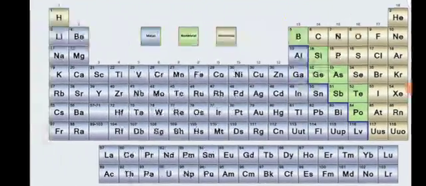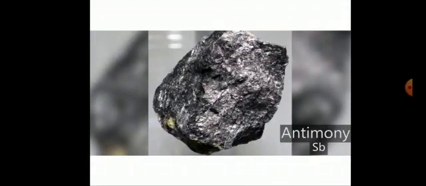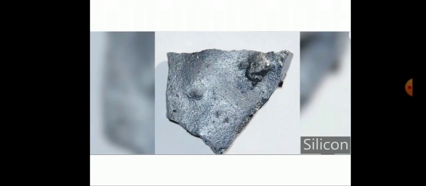This is a periodic table in which metalloids are shown by green boxes. Metals are shown by the bluish boxes and non-metals by yellowish color, and metalloids are shown by these greenish tinge boxes. Boron, silicon, germanium, antimony, these are all examples of metalloids. Antimony, germanium, silicon.